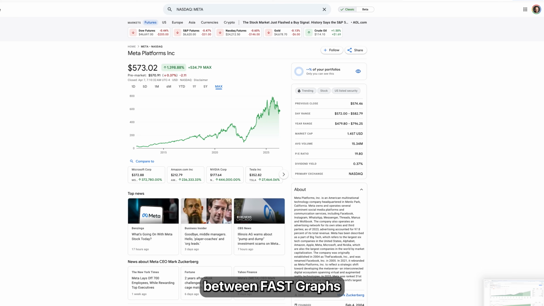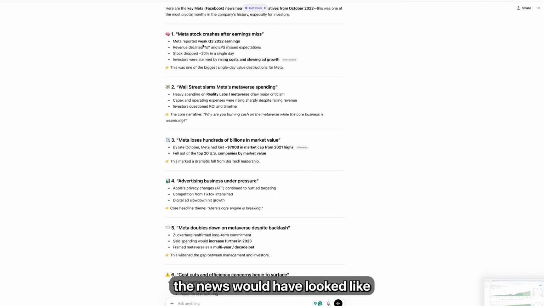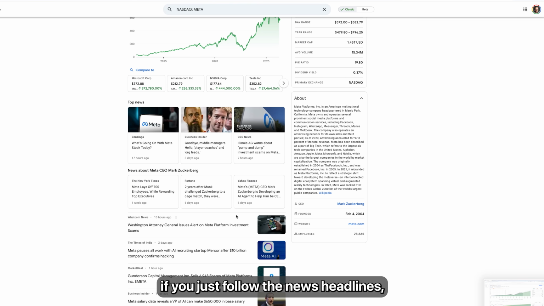And the big difference between FASTGraphs and other finance tools out there is that on those tools, you can see basically just the price chart. Unfortunately, that doesn't tell you anything about how the stock has historically been valued, or what the analysts' earnings expectations are, what management has outlined for the future, and what that means for the growth of the stock. Additionally, I put in a search here for what the news would have looked like if you just follow the news headlines, which are front and center in a lot of other investing tools, not the fundamentals of the business, which is truly what shines in FASTGraphs.